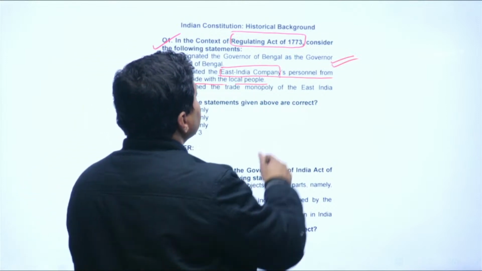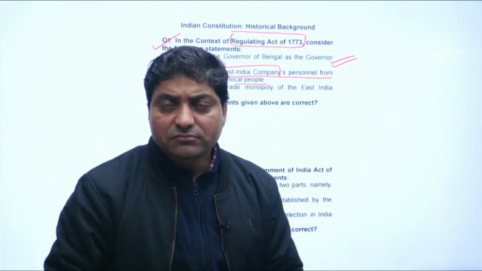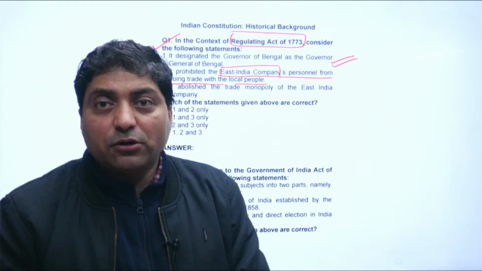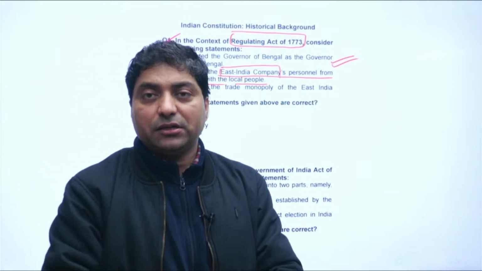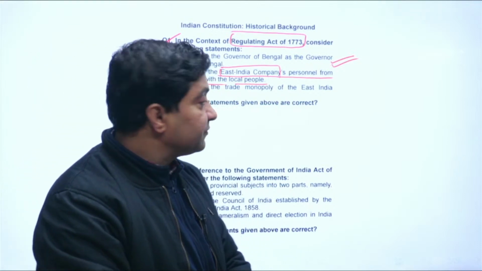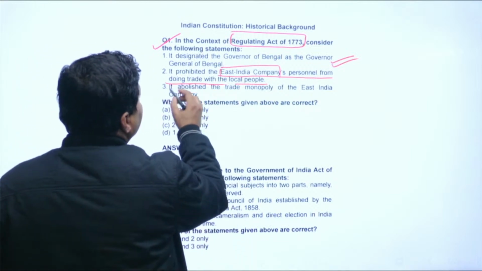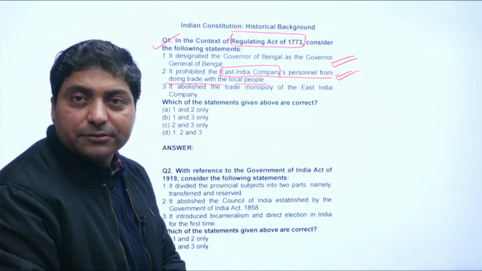So it prohibited East India Company staff from personal trade with the local people. Only the company will do the trade, not the staff on a personal level. So this statement is also correct, right.